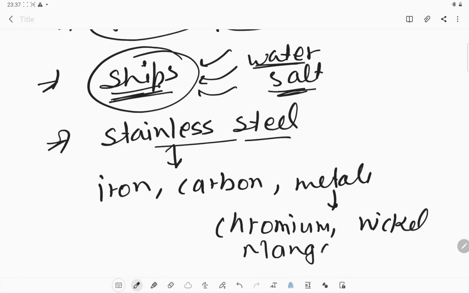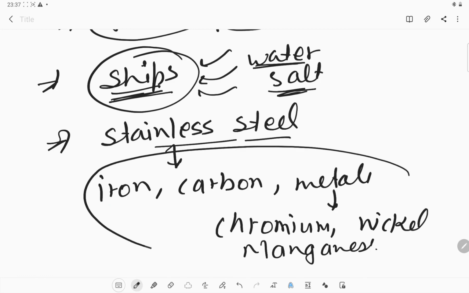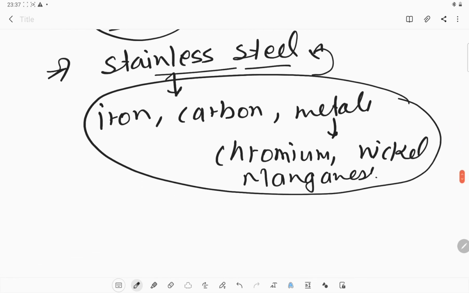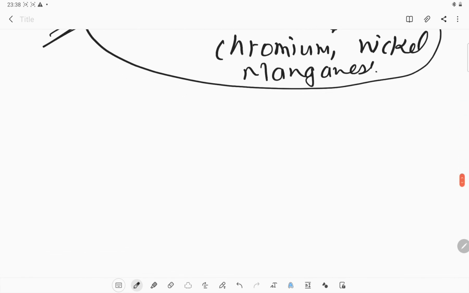Any of these they can use, and by mixing all these things we get a stainless steel which does not form rust. So it never gets rust. That's why we use stainless steel in most of our things which are more in contact with water as well as air.